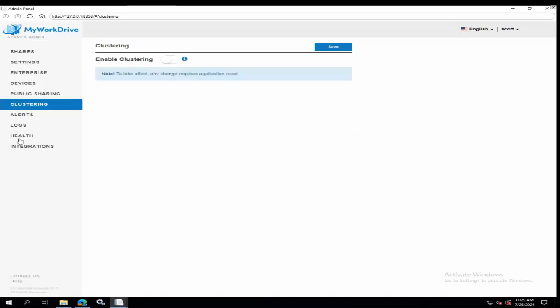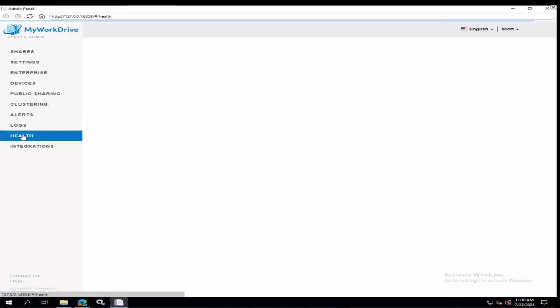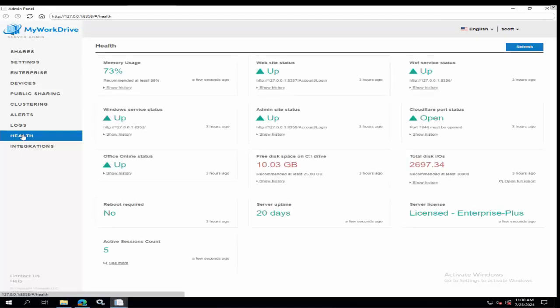The very last piece to talk about, I thank everyone who's stuck it out here, and if you've jumped around in chapters, you've reached the last one, is our health dashboard. And the health dashboard is something we added, 3 or 4 versions ago, and it continues to evolve. Essentially, it's a snapshot not just of the MyWorkDrive software, but also the environment in which MyWorkDrive is running.